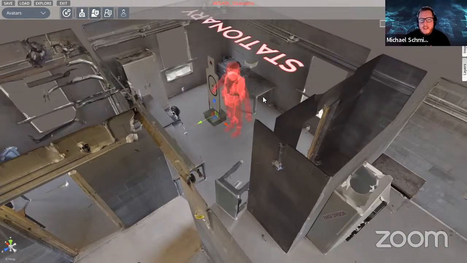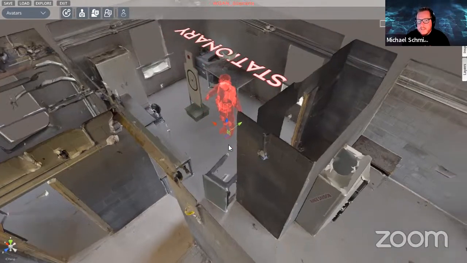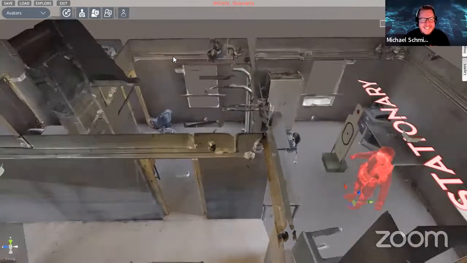non-intelligent, or an intelligent artificial intelligence target that stays in a spot in a room until it catches eyesight of the player. And then, of course, the patient too. I could spawn a patient. You guys saw patients earlier. I'm pretty sure it will sit there and scream in pain and agony, depending on what wound it has. So I don't want to subject you guys to that needlessly.